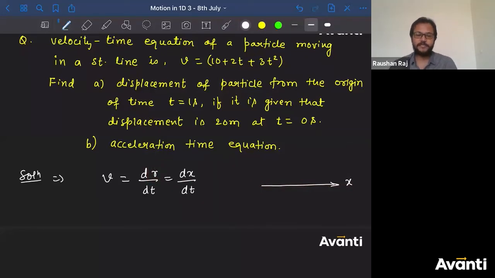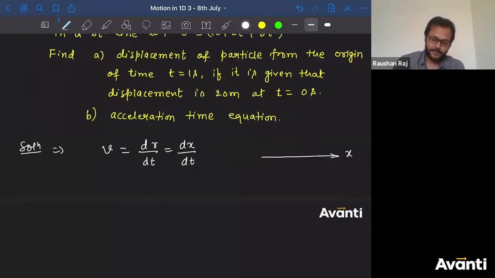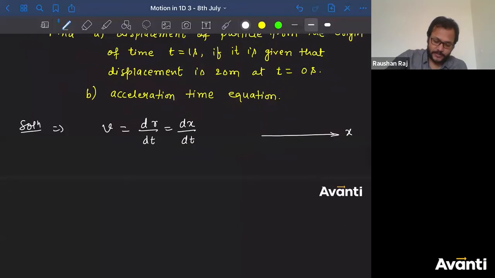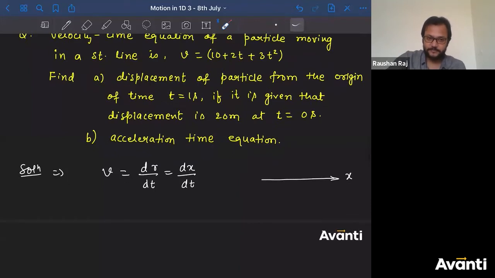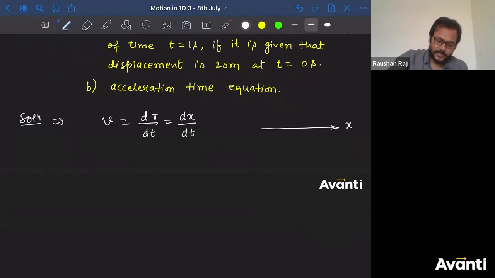So I can say v is equal to dx by dt. All right, guys. बहुत बढ़िया. So now I need to get the value of x. I need to get the value of position at time t is equal to 1 second. Once I know the position of the particle at t is equal to 1 second, I will know the displacement from the origin. मालूम चलेगा? तो कैसे निकालें? Can I say that I can write dx is equal to v dt?